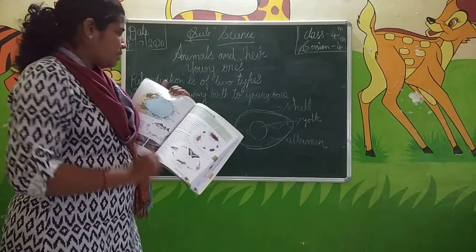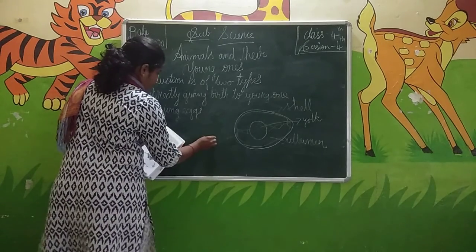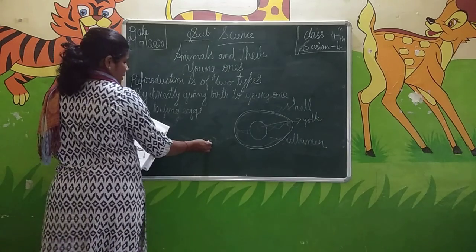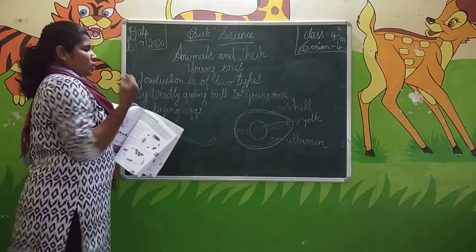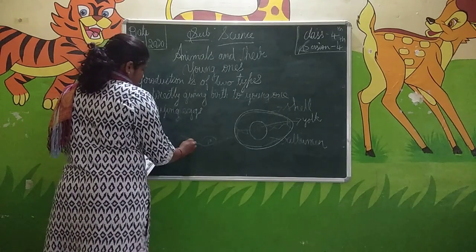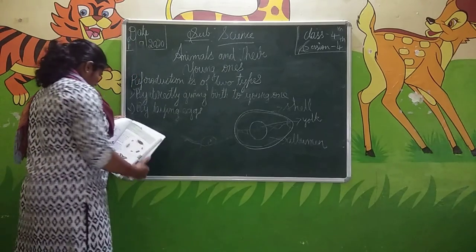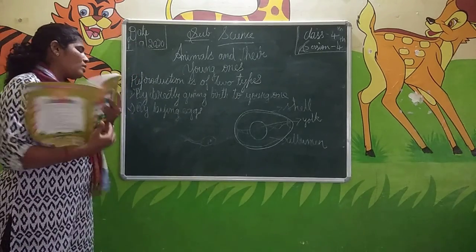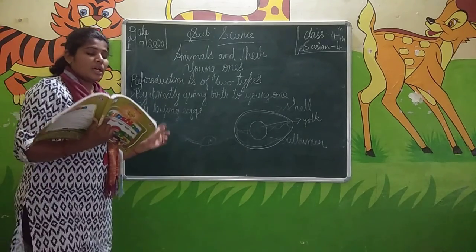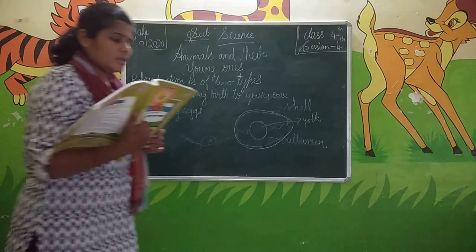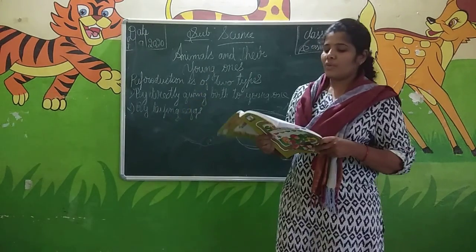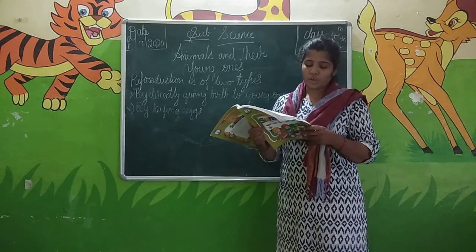Gradually, what happens is, it is like a small tiny fish in this shape. It has small gills and breathes through the gills in the water. After some time, the tail goes inside and it forms legs. After some time it will become a frog. This process, becoming a frog from the egg, is called what? Metamorphosis. The parent frogs also take care of their babies, but only for a short time, not for a long time.